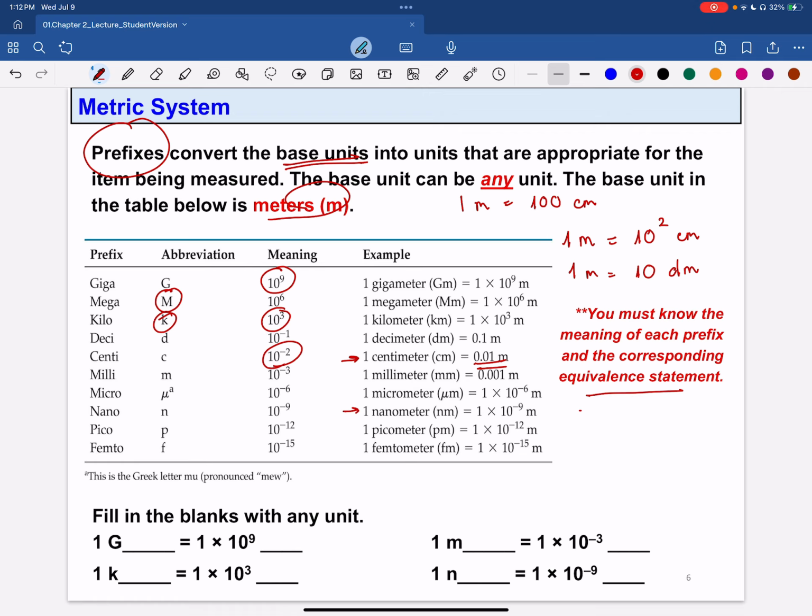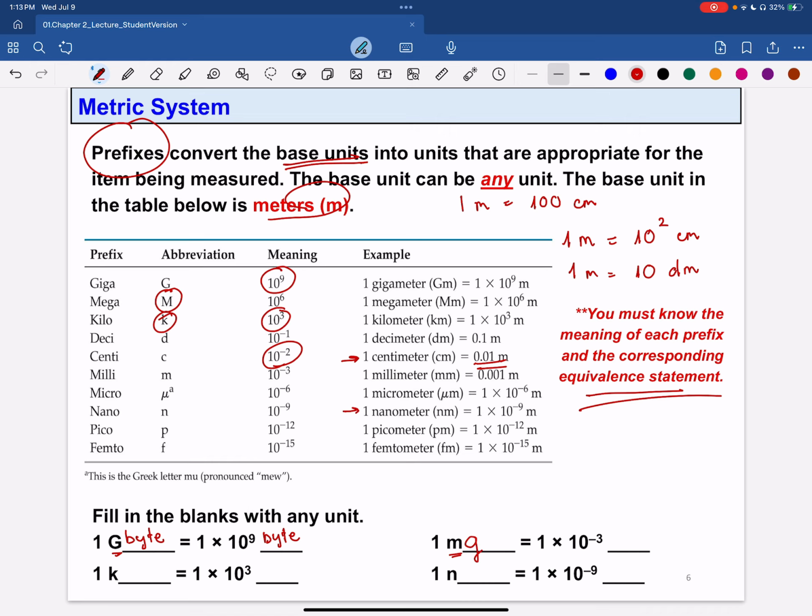And you must know the meanings of the prefixes, because when you know the meaning of a prefix, you can fill in the blanks with any unit. For example, G is giga. If I put in here 1 GB, the unit we use for storage in a computer, 1 GB equals 1 times 10 raised to the power of 9 byte. M is milli.